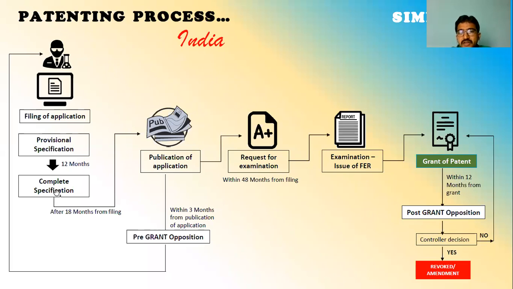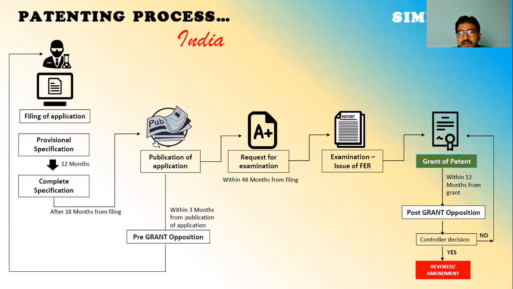Once you submit the e-filing, you have to wait up to 18 months after the filing date. For example, today is August 9. From this date, after 18 months, meaning 1.5 years, your patent will automatically be published on the website of IP India Online, ipindia.nic.in. That will be published in the journal.